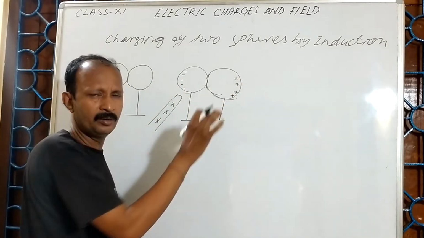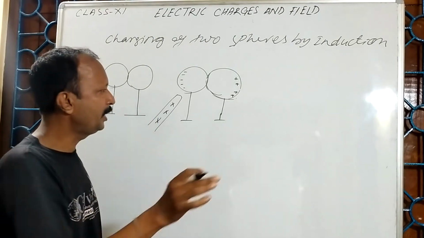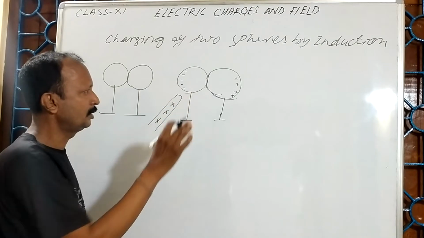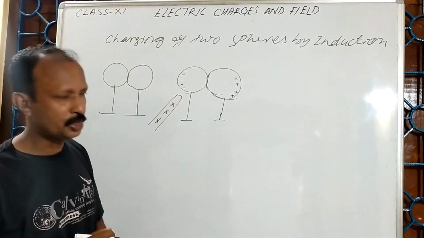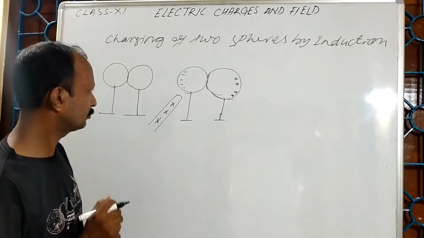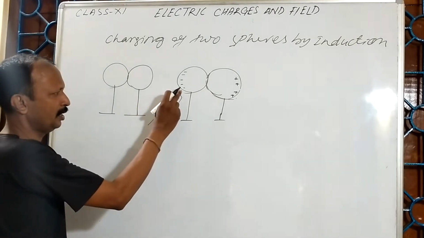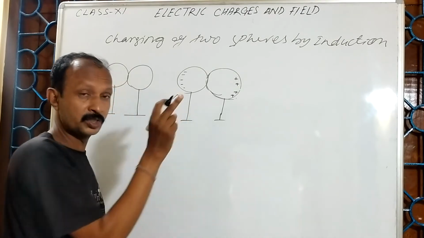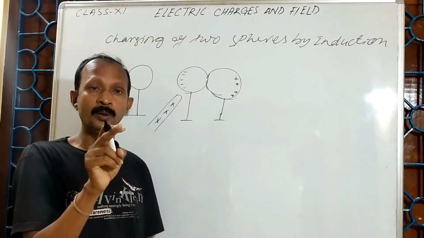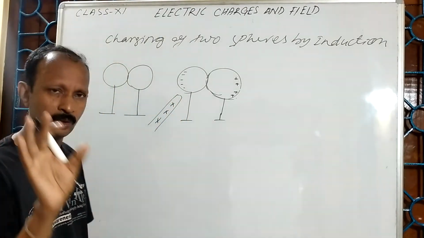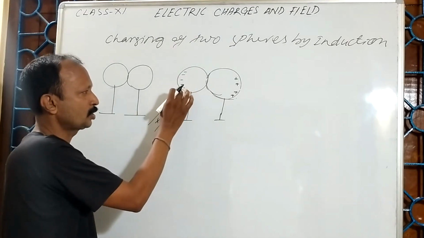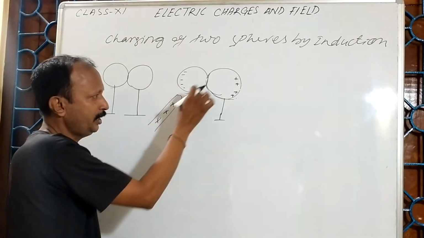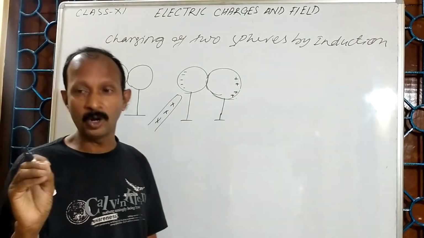At the other end there is a deficit of electrons, so it becomes positive. I said already there will be an equilibrium between this attractive force and the repulsive force between the electrons, so a certain number of electrons will gather here. Due to that, this becomes negative and this becomes positive.